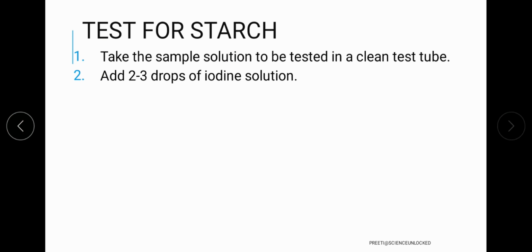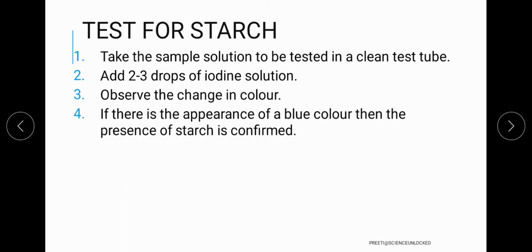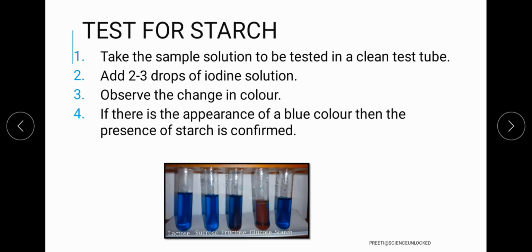For this, I can provide you just a basic idea of how it is performed in the laboratory, where we take the components in paste form, which is the best form for testing, into different test tubes and add a little bit of iodine solution, which is a yellowish or brownish colored solution. When it is added to something which contains starch, it turns into a blue-black solution, ultimately showing the presence of starch in the food component that we are testing.